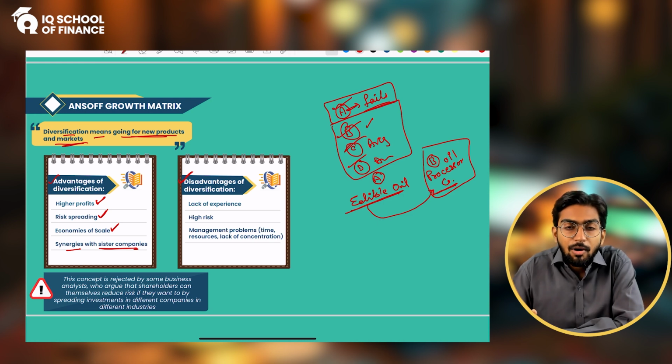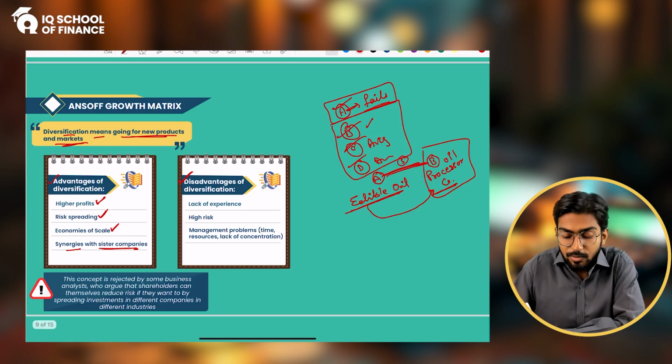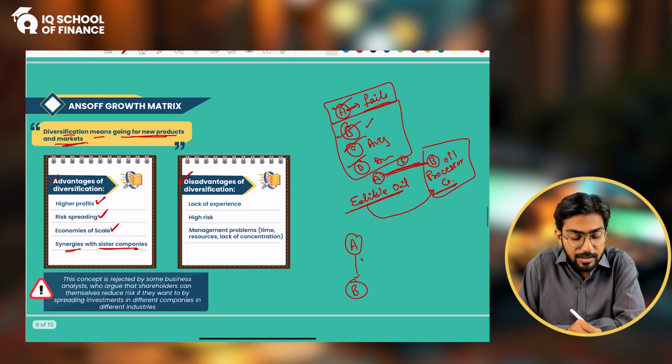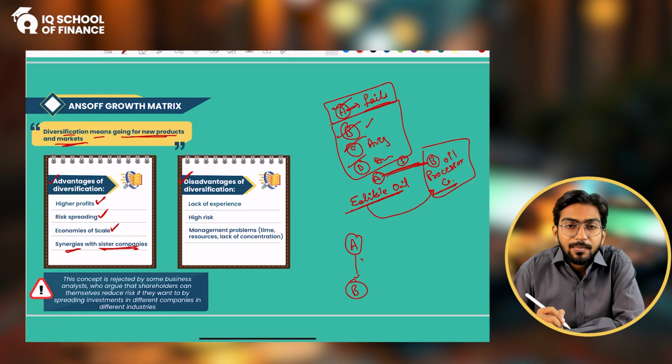Obviously, since they are related parties, company B is basically a subsidiary of company A. Company A is the parent company and below it is company B. So it is a subsidiary of company A, and obviously it will charge you low prices. That is how you get synergies with the sister companies. Sister companies mean the companies within the group, right?